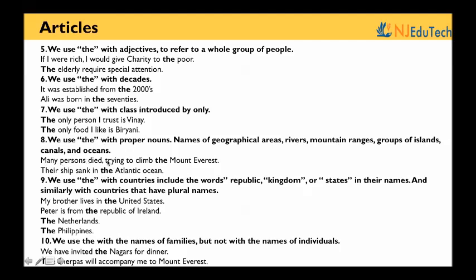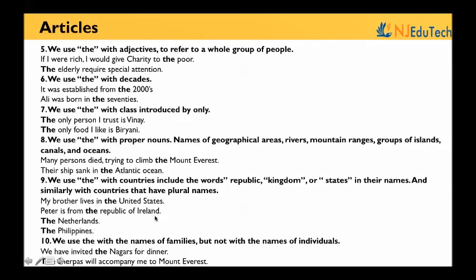Many persons died trying to climb the Mount Everest. Their ship sank in the Atlantic Ocean. We use the with countries which include words like republic, kingdom, or states in their names, and similarly with countries that have plural names. My brother lives in the United States.